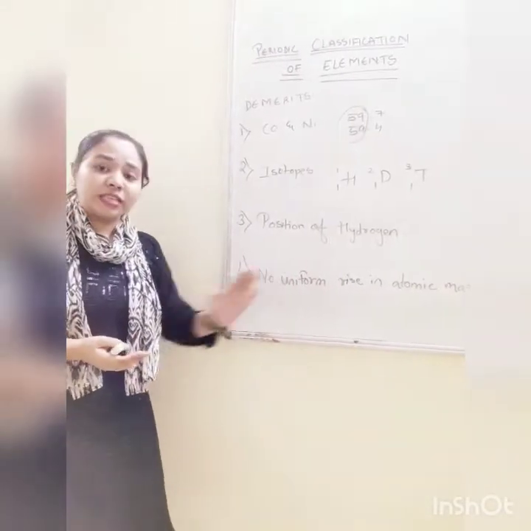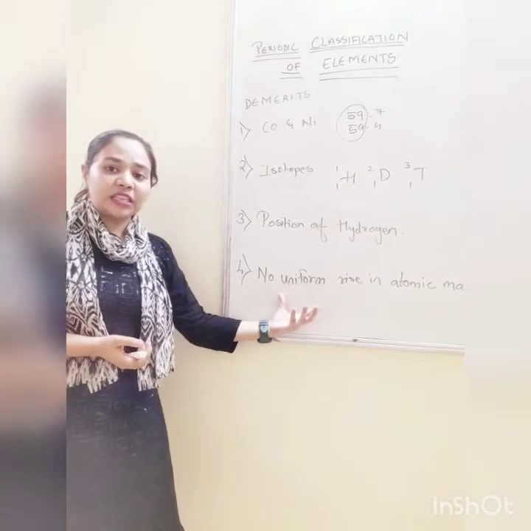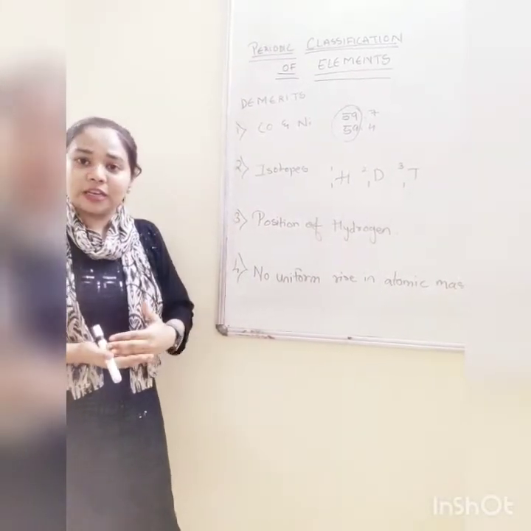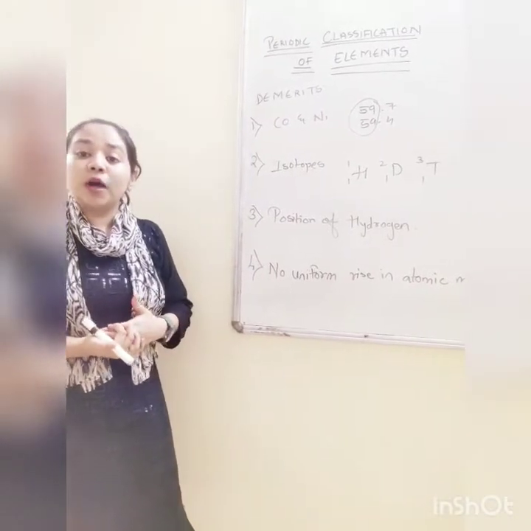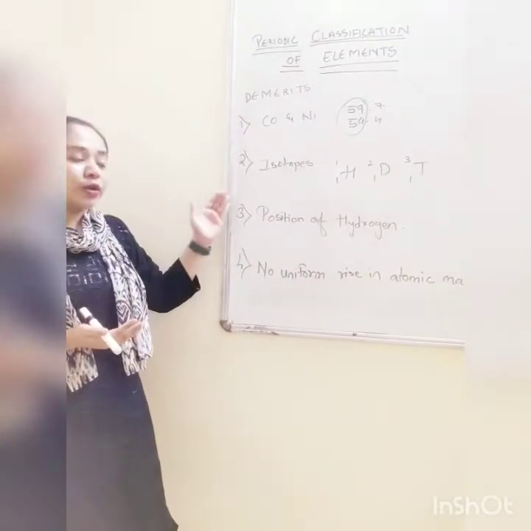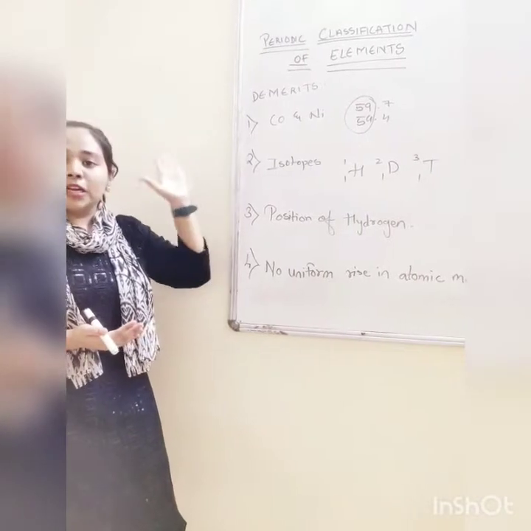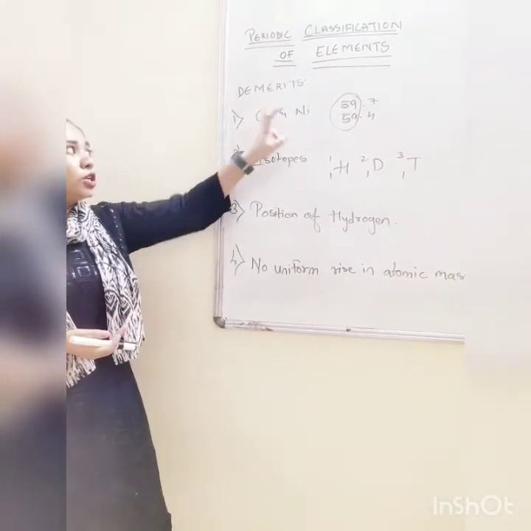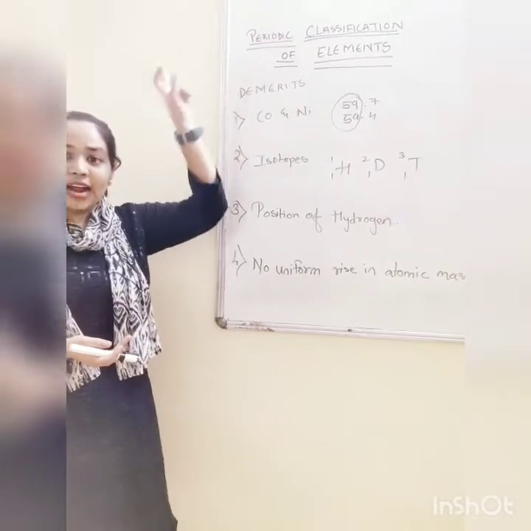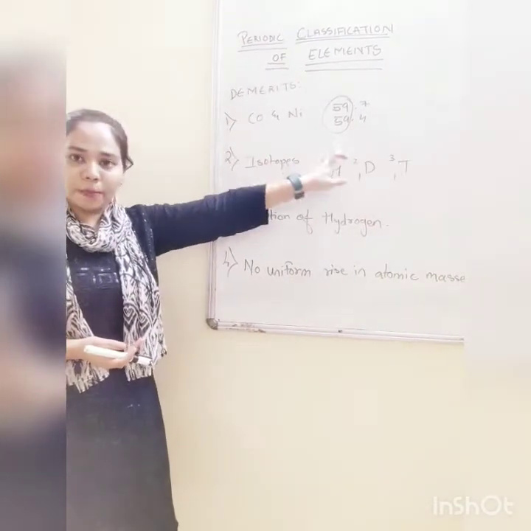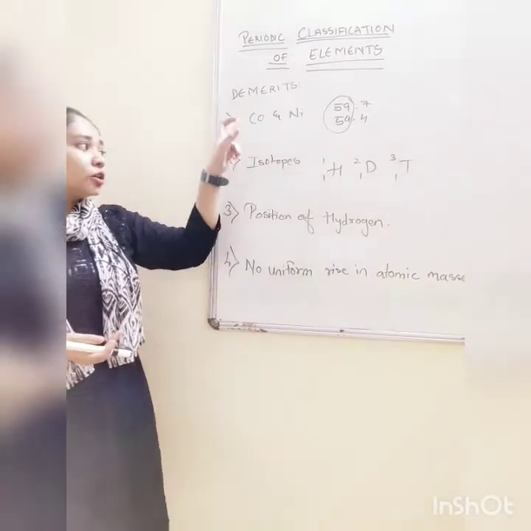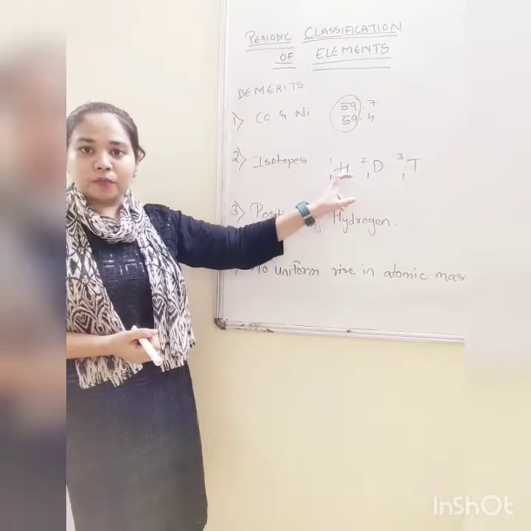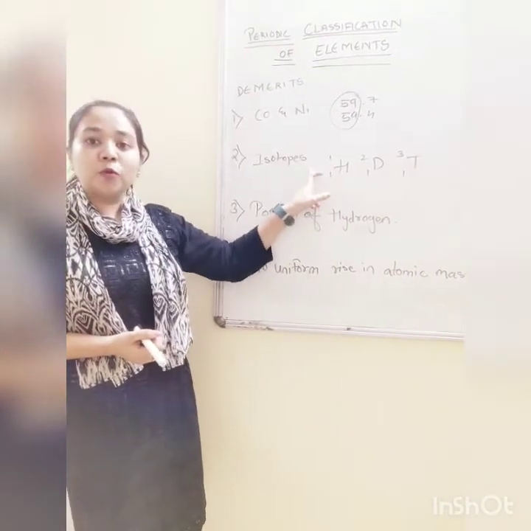So where to place them? The elements जो बीच में नहीं थे उनके लिए कैसे कितनी space छोड़नी है, and the elements which were present, where to place them? That was one major confusion during the making of Mendeleev periodic table. So total 4 demerits are: position of cobalt and nickel, since they had same atomic mass in whole number; isotopes, which have same atomic number but different atomic mass number. So their position was confusing, where to place them.